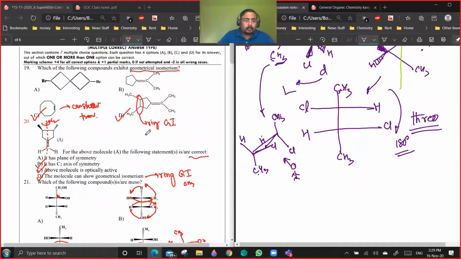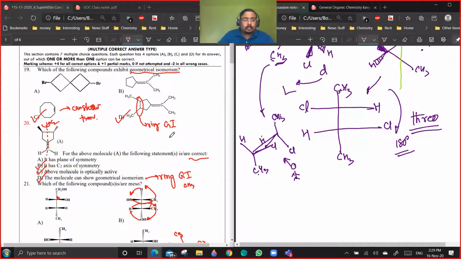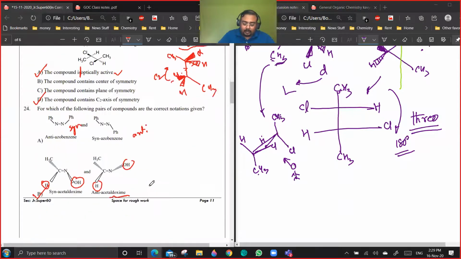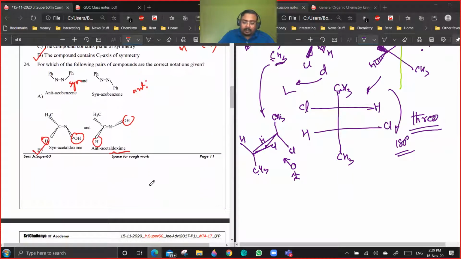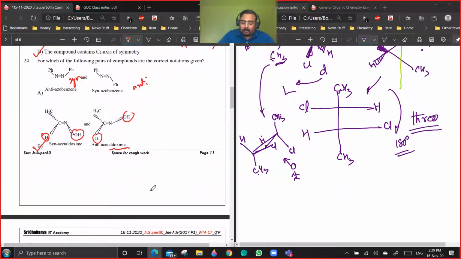Option 4, yeah, the molecule can show geometrical isomerism. Yeah, it can show due to the ring part. Are you getting it? Due to the double bond, it won't show geometrical isomerism. Is it clear? Due to the ring part, I have ring here. So this is done. 24. Any doubt in 24? I think I have discussed this part very clearly.